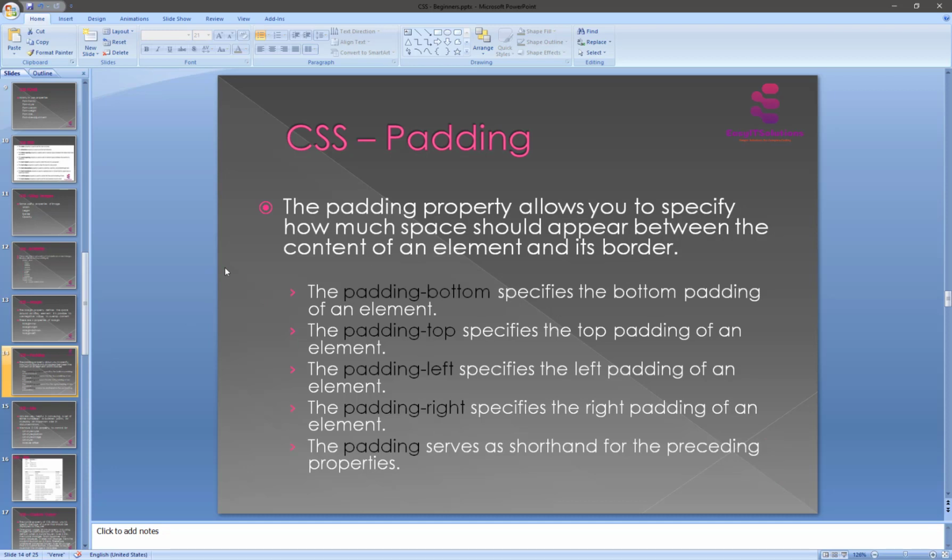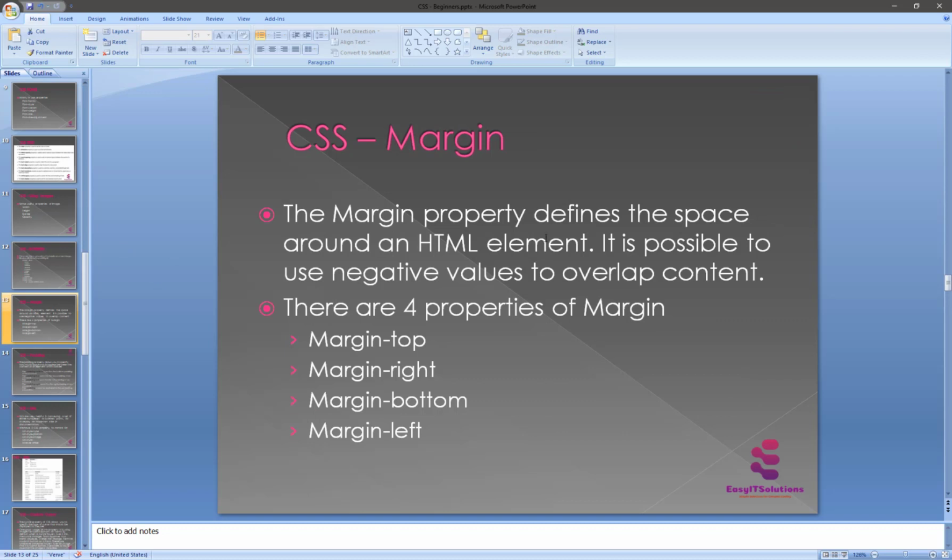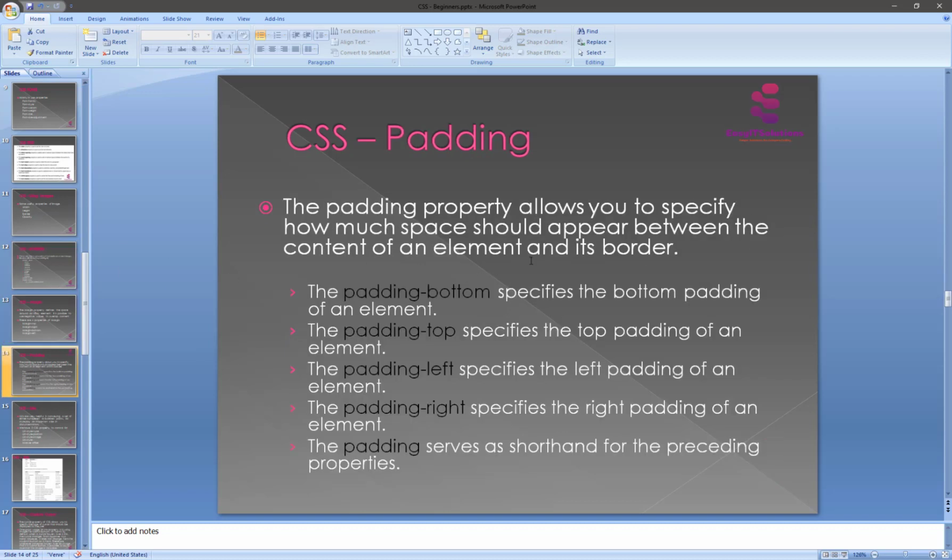The padding properties allow you to specify how much space should appear between the content of an element and its border. So here are two different things: the margin property defines spaces around the HTML element, but the padding property specifies how much space should appear between the content of an element and its border.